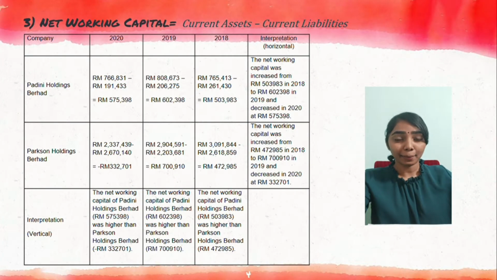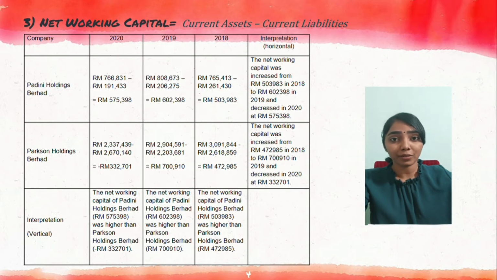Third, net working capital. Net working capital is calculated by current assets minus current liabilities. Padini Holdings Berhad records 575,398 ringgit, 602,398 ringgit, 503,983 ringgit in year 2020, 2019 and 2018 respectively.